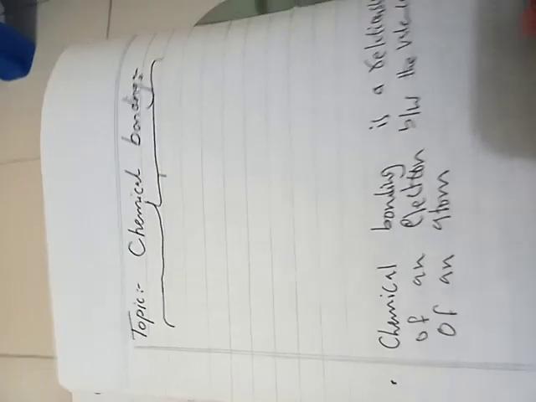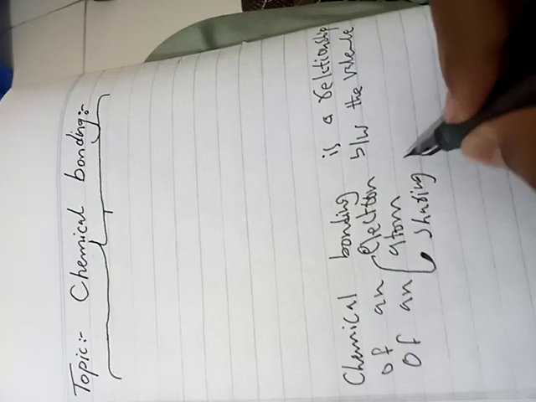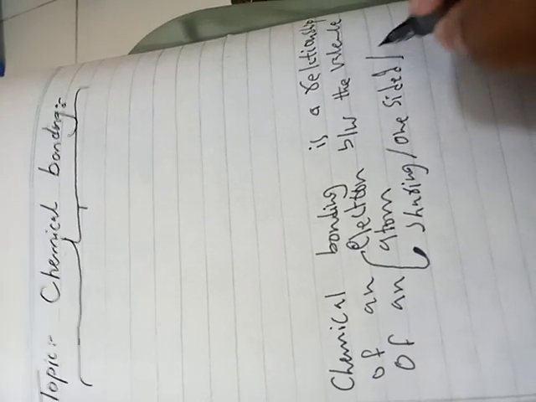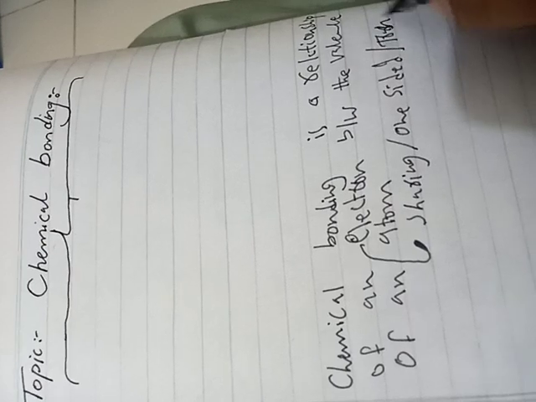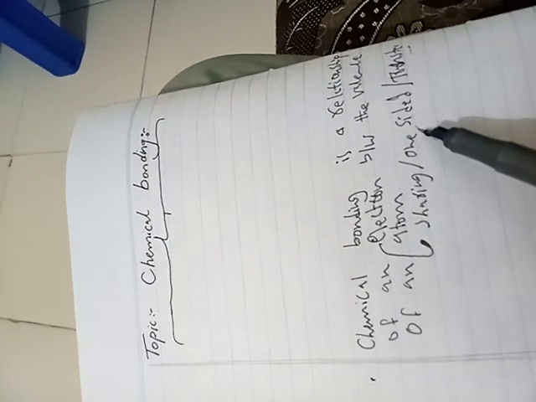What will happen? The activity electrons will do is sharing. They will be sharing or transferring, sharing, one-sided sharing, or you may say transferring the electron. So chemical bonding is the relation in which the atoms have valence electrons, and they do the activity of sharing, one-sided sharing, or transferring. These are three types of bonds.